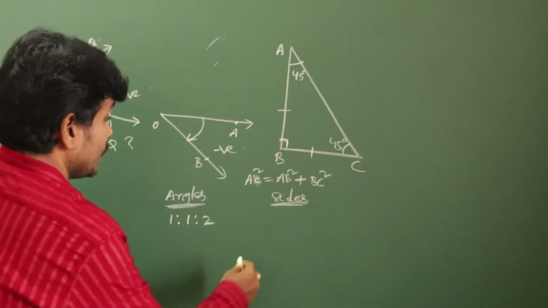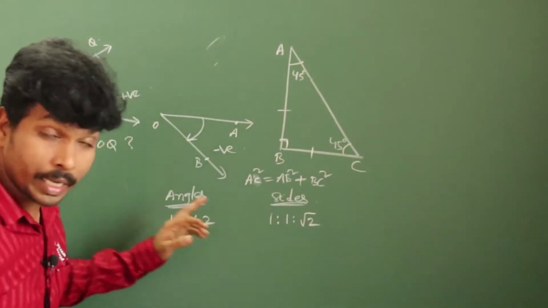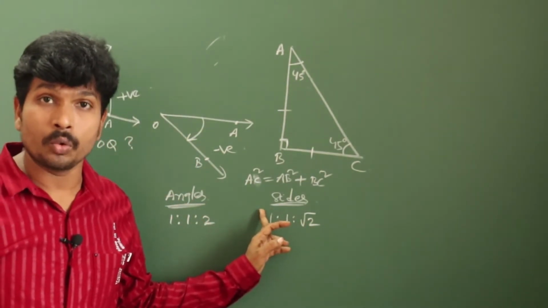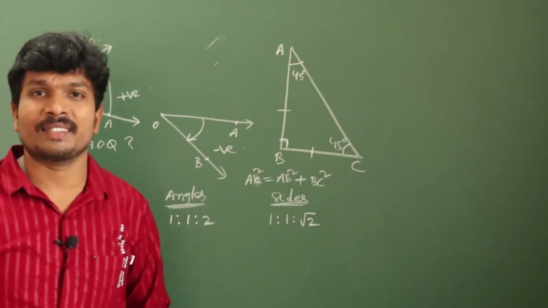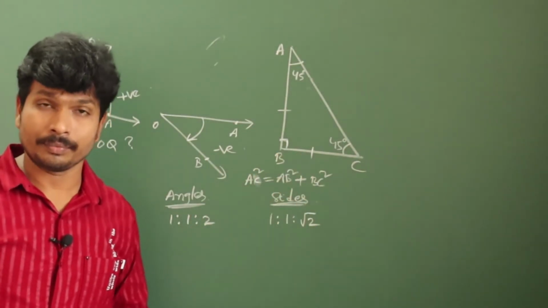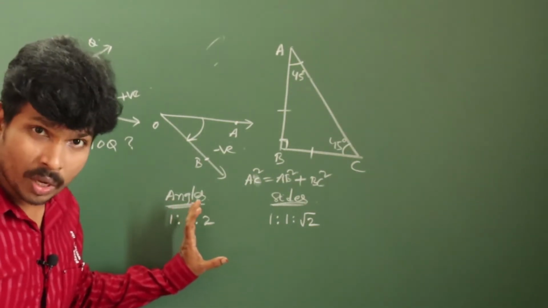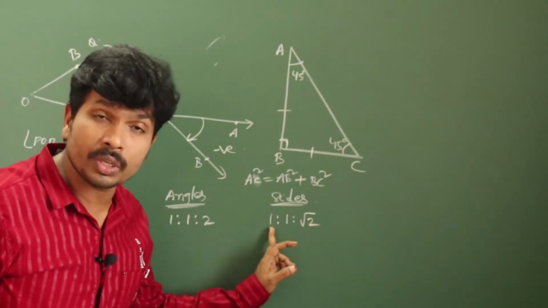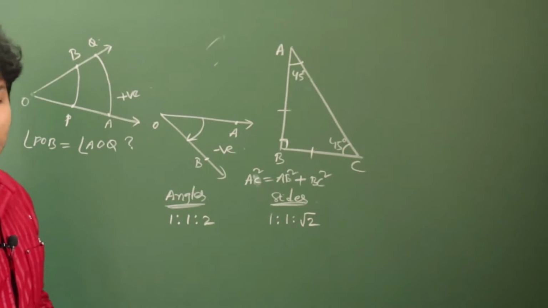Then you have known the sides ratio also. That sides ratio is 1:1:√2. How did we get it? Do you know? In fact, by using trigonometry only we are getting it. That we'll discuss in another class. Okay? So angles ratio 1:1:2, then sides ratio is 1:1:√2. Simple trigonometry, use it, then definitely you will get it.